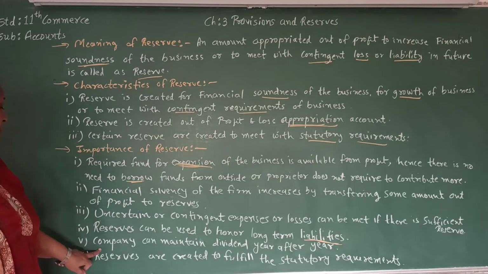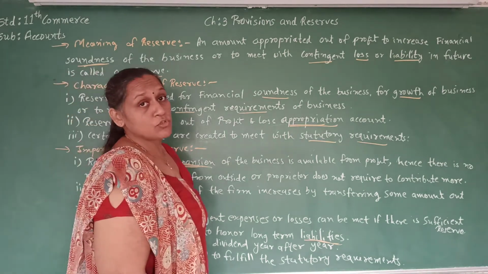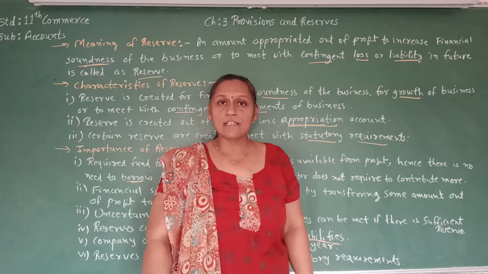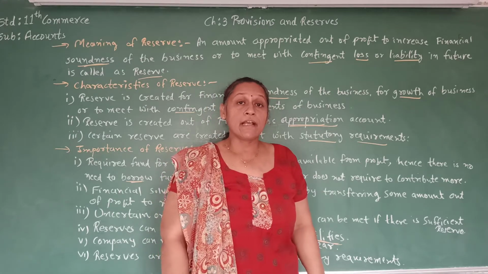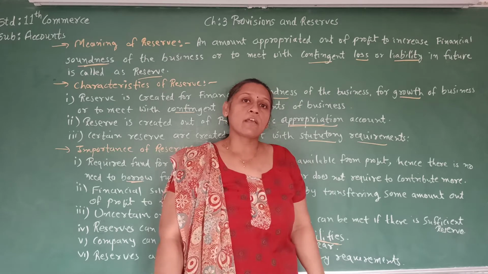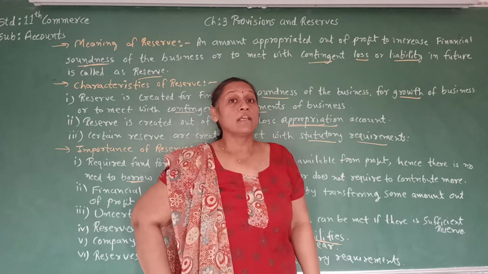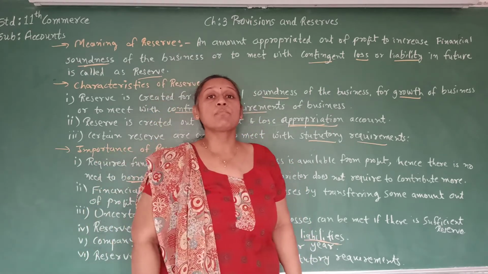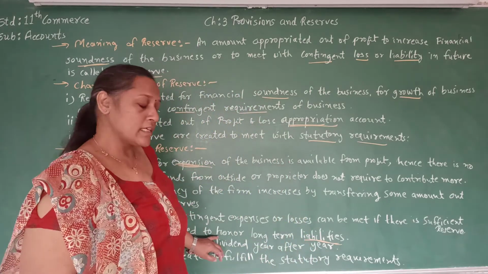The fifth one is that a company can maintain dividend every year. As we know, a company is supposed to maintain the dividend equally, so that the financial soundness of the company can be maintained, and the trust of the shareholders can be there in the company. So if there is less profit in a year, the company can still give dividend equally, and for that the reserve is needed.